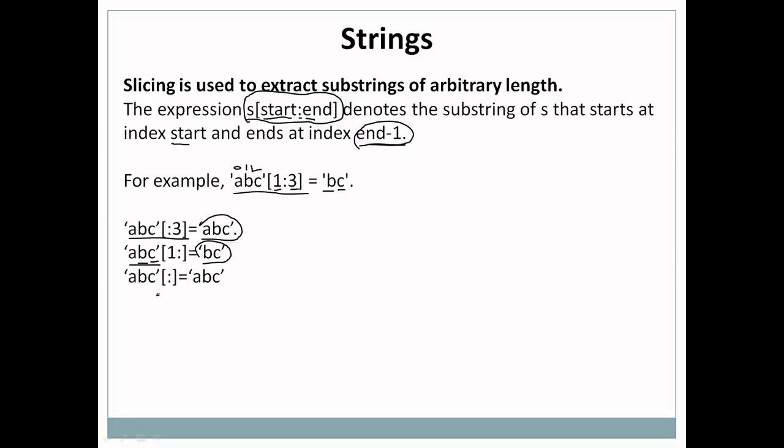It is even possible to take a substring without specifying the start and end. When you do that, it will simply return a copy of the same string, the complete string, with start as 0 and end as the length. So the output of this is A, B and C. So this is how you can perform slicing or substring operations on a string in Python. Let me show you this with an example.